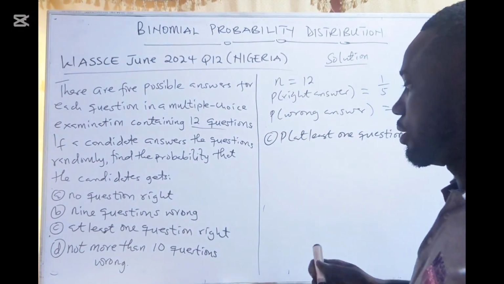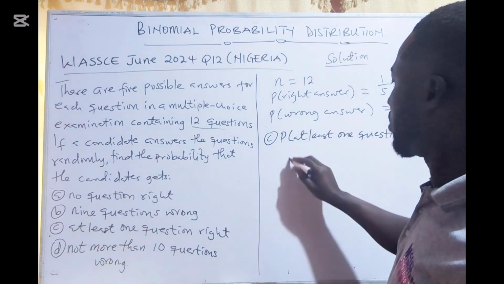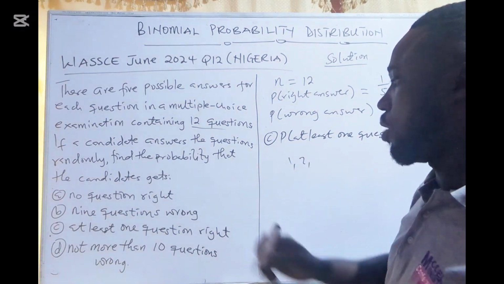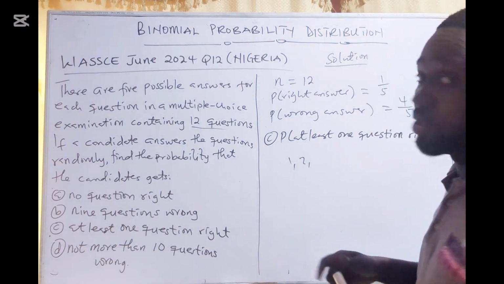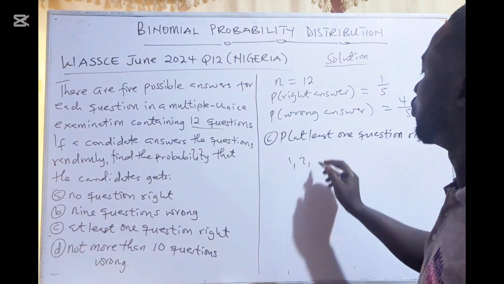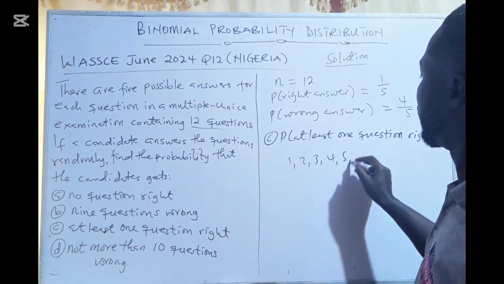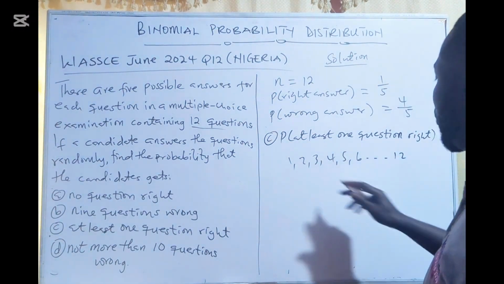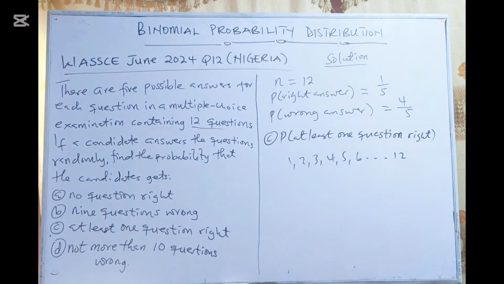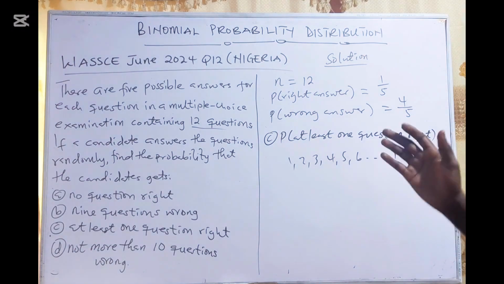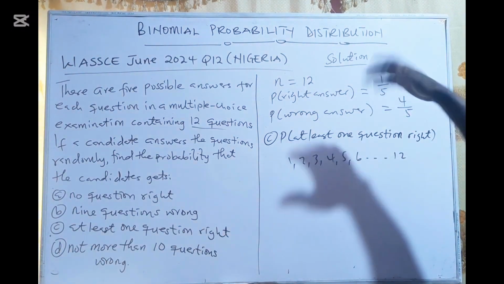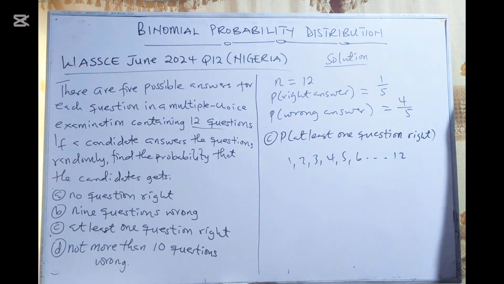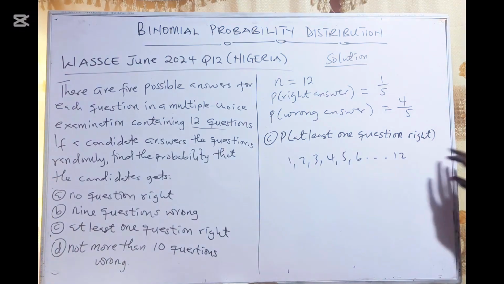And if he's going at least one or more, maybe you get 1 correct, 2, at least 1 means 1 or more. There's a possibility that he can get 1 correct, 2, 3, 4, 5, 6, up to 12, and they all fall within at least 1. So that is 12 questions. If at least 1 question is right, then you can get either 1, 2, 3, up to 12. These are the possibilities. But you see, this will be very long for us.